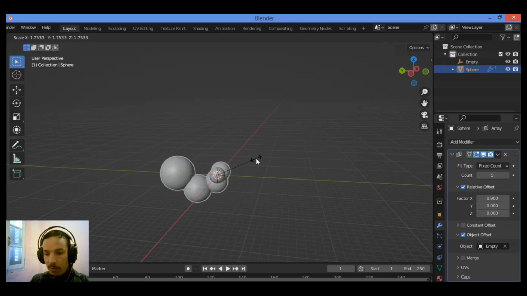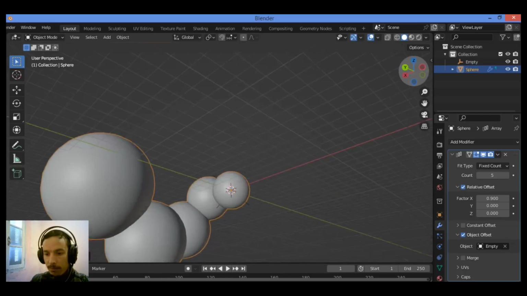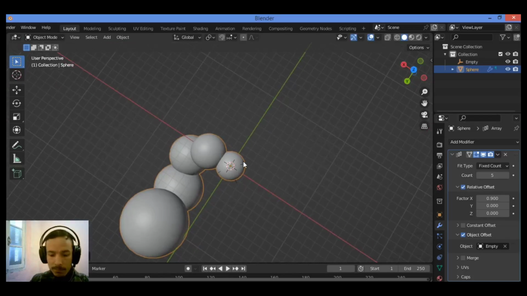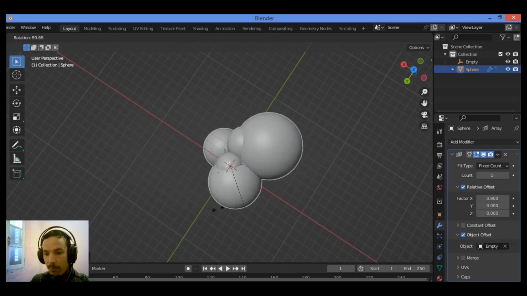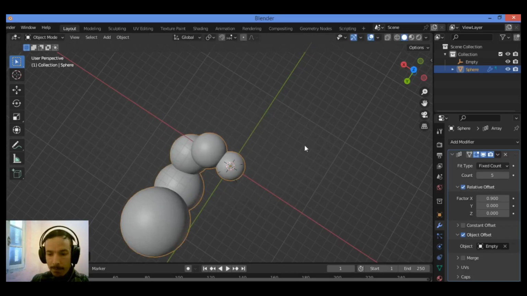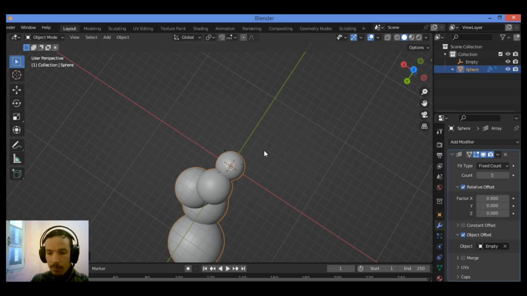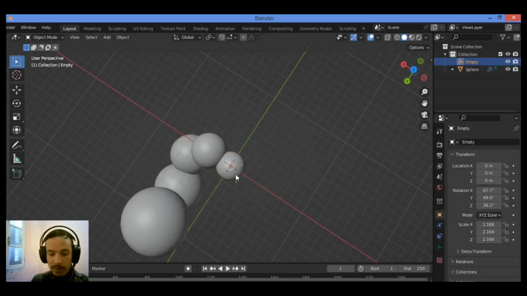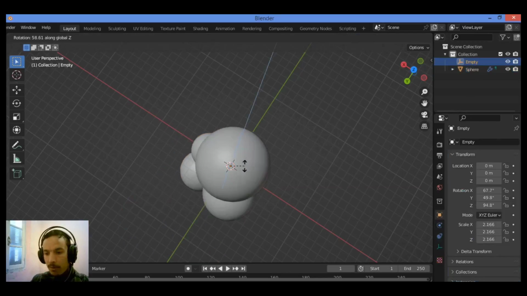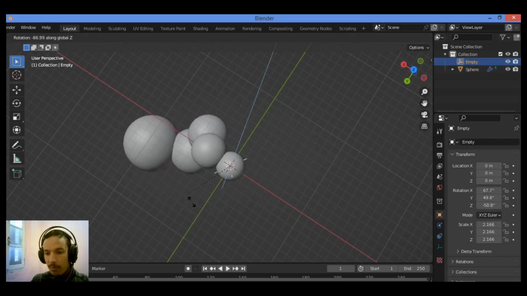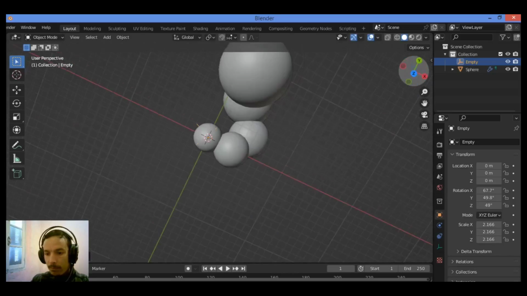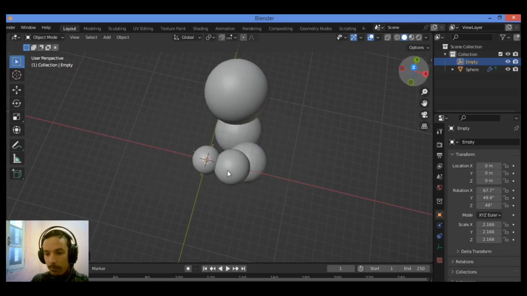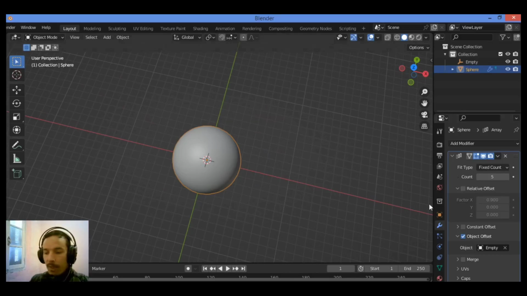Let's scale it just a tiny bit, zoom in, and you can rotate it like this on the Z-axis. Ctrl Z, select the empty, rotate it on the Z-axis, and you can make the shape you want. I have a mistake over here.